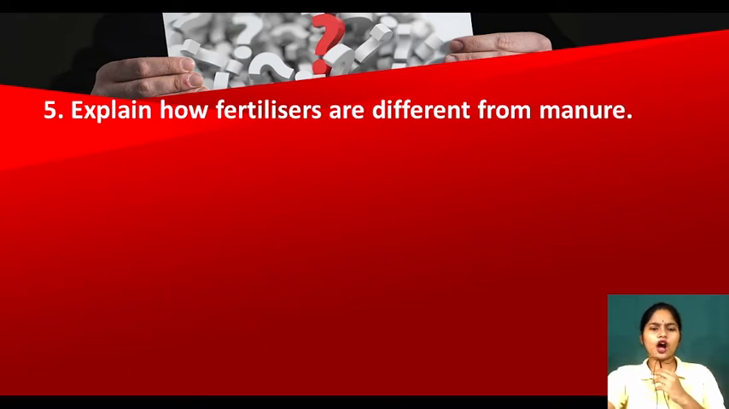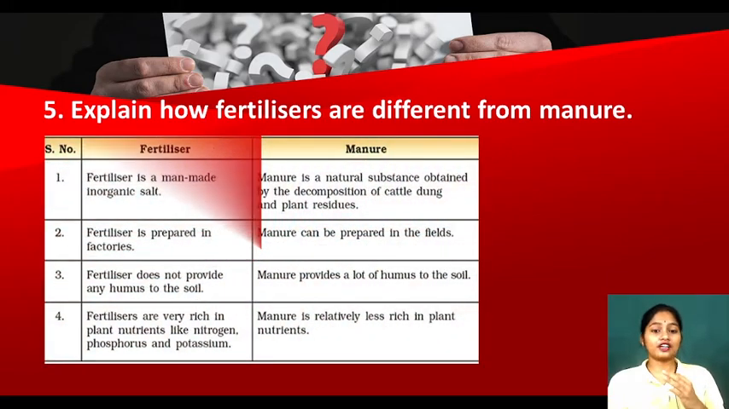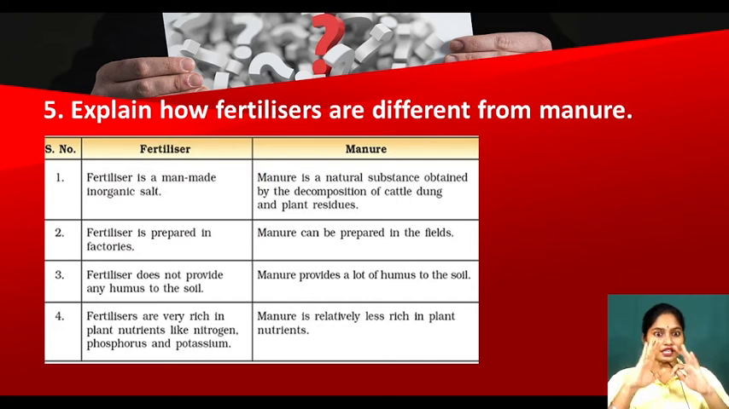Now see, explain how fertilizers are different from manure. Can you recall what are fertilizers? They are the chemicals. And what are manures? They are prepared in our home. They are very organic. Yes or no? Yes. So the difference is, it is already given in your book and we have discussed in a lot of detail. Yes. Fertilizer is a man-made inorganic salt, but manure is a natural substance obtained by the decomposition of cow dung and plant residues. It is made from the decomposition, degradation or breaking down of the cow dung and plant waste.